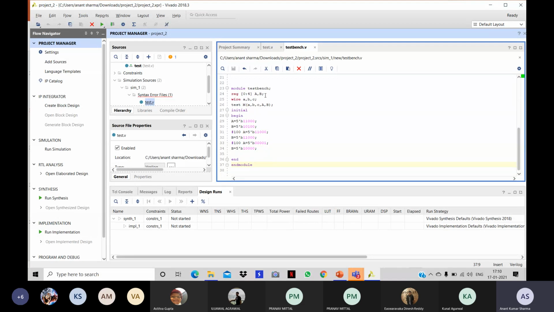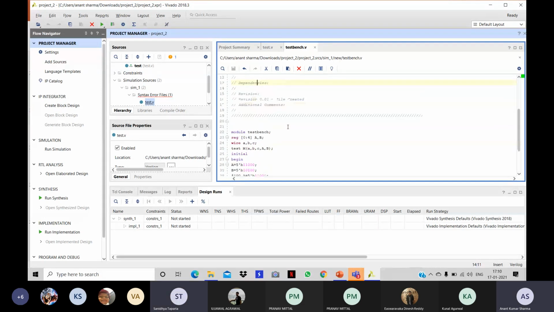Test bench register. The name is test, no? Yes. Begin. Sir, maybe you have not put the timescale.